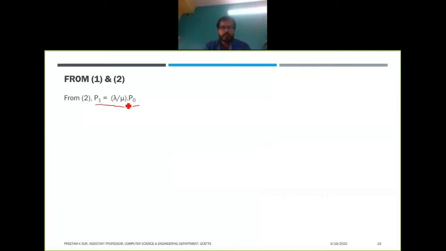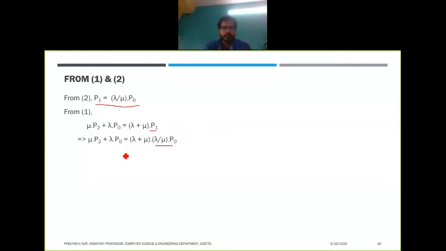So p1 is equal to lambda by mu into p0. Now from equation 1, if you remember, we have mu into p(n+1) plus lambda into p(n-1) equals mu plus lambda into p(n). If we put n equals 1, then p(n+1) will be p2, p(n-1) will be p0, and p(n) is p1. As you see, p1 is equal to lambda by mu into p0.